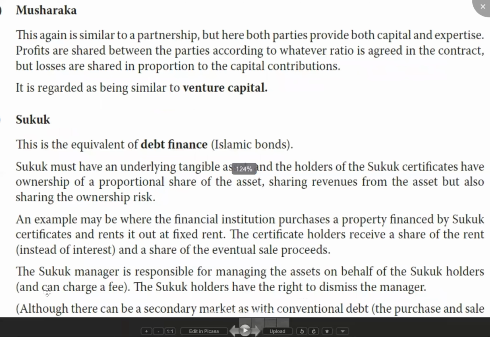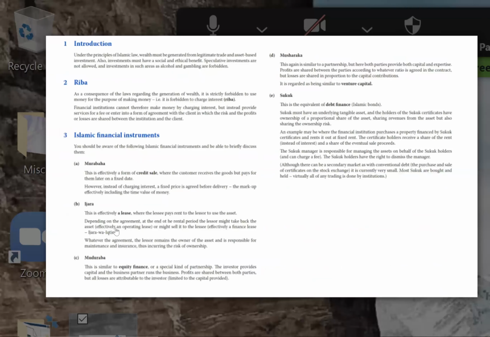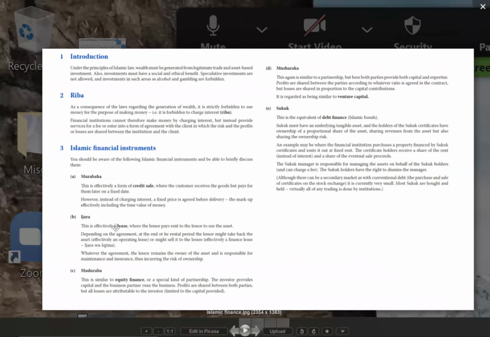So that's it. That is the concept of Islamic finance. This much is enough for your F9. You don't need to go through that entire Islamic finance chapter. Even if you do these concepts, these are enough.